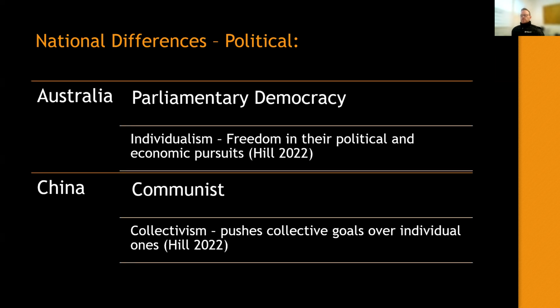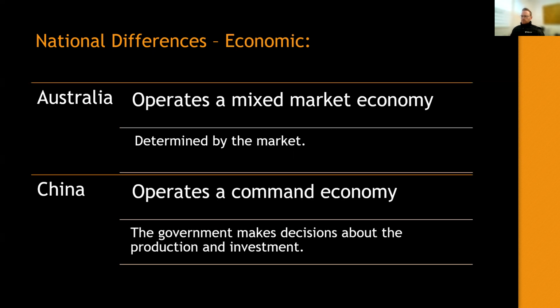Now we'll look at some national differences, starting with the political differences. Australia is a parliamentary democracy, looking at individualism, freedom for individuals, political and economic pursuits. However, China is communist and values collectivism, pushing collective goals over individual goals. Next, we look at the national differences in their economies. Australia operates a mixed market economy, which means their economy is determined by the market. China, on the other hand, operates a command economy, where the government makes decisions for production and investment on behalf of the country.